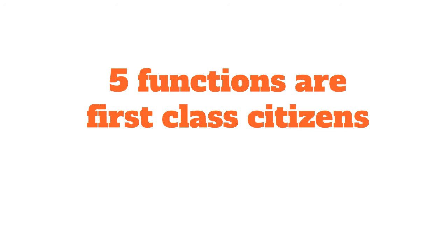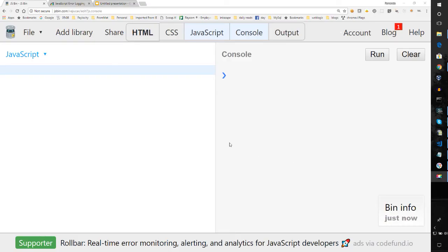Number 5, functions are first-class citizens. Let's take a look. In other languages, such as Java and C#, you may be used to having to declare delegates or actions or funcs or whatever other type to wrap itself around a function. But in JavaScript, functions are first-class citizens. That means that you can assign them to variables.